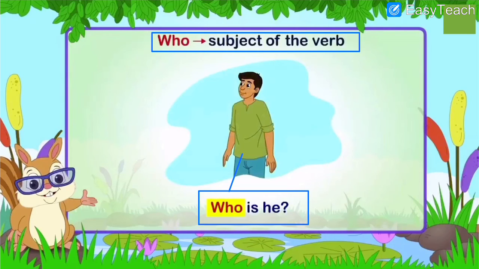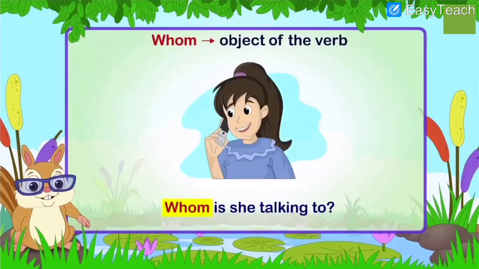When you are asking the question with who, it means you want to identify that person. You ask the question who. If you don't know someone and that person comes to meet you, you ask the first question, who are you? Right? Who is used for asking the question when you don't know the identity of a person.